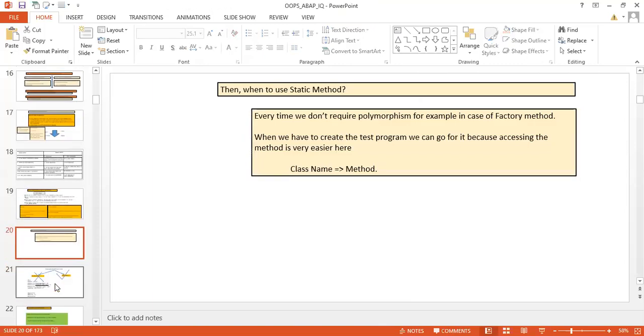Okay, in the next slide I am going to ask: what are the two different types of polymorphism? Right here in the chat box.